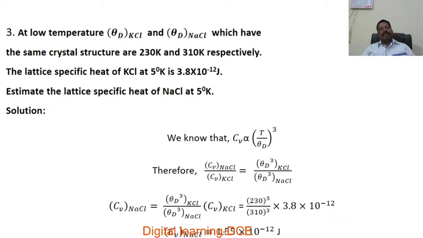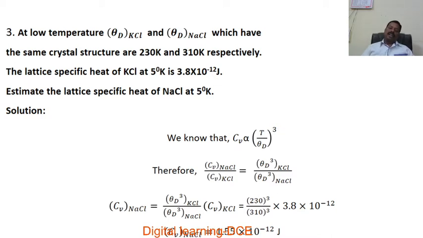This is the demand. So, first we should know the relation between specific heat, temperature and Debye temperature. We know that Cv is proportional to T divided by theta D whole cube. From the final expressions of Debye, we may arrive at this expression.